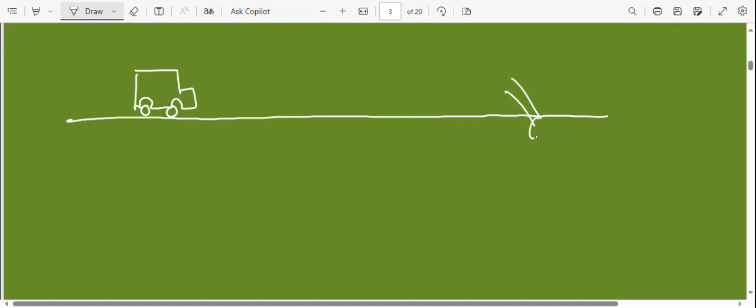Let's say a tree fell into the road. So then what do you have to do? The driver has to stop the car, right? So from the moment the driver sees whatever the obstacle, until he brings this car to rest, how far the car will travel, that distance is known as stopping distance.